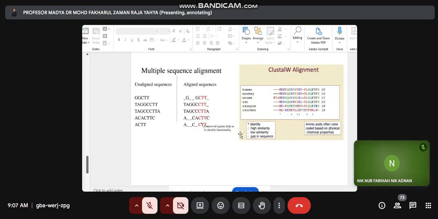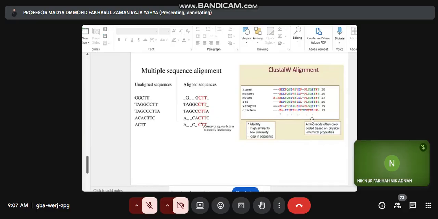From Clustal W analysis, we can see 4 symbols: star, double dot, single dot, and dash. And each represents a different meaning. For example, the star symbol indicates identical residues. Double dot indicates highly similar amino residues and others.